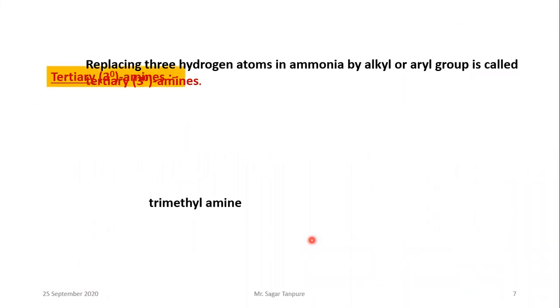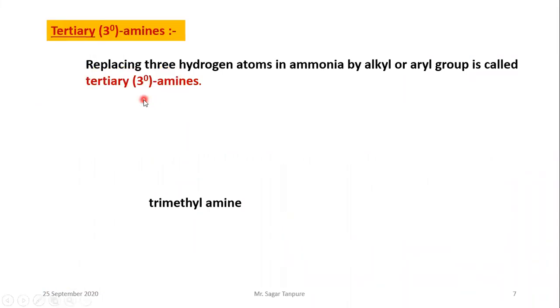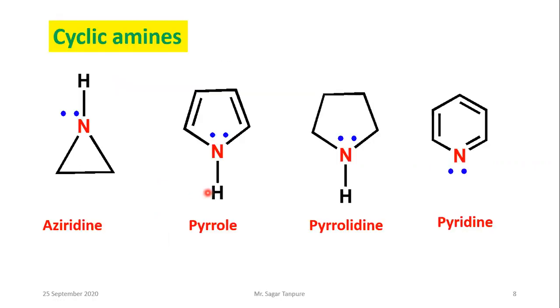Now we go to the tertiary amine. What is the definition? Replacing three hydrogen atoms in ammonia by alkyl or aryl groups gives a tertiary amine. That is, three hydrogens are replaced by three alkyl or aryl groups. See the example here: 1, 2, 3. Three hydrogens are replaced by alkyl groups, so it is called a tertiary amine, and this structure is called trimethylamine.